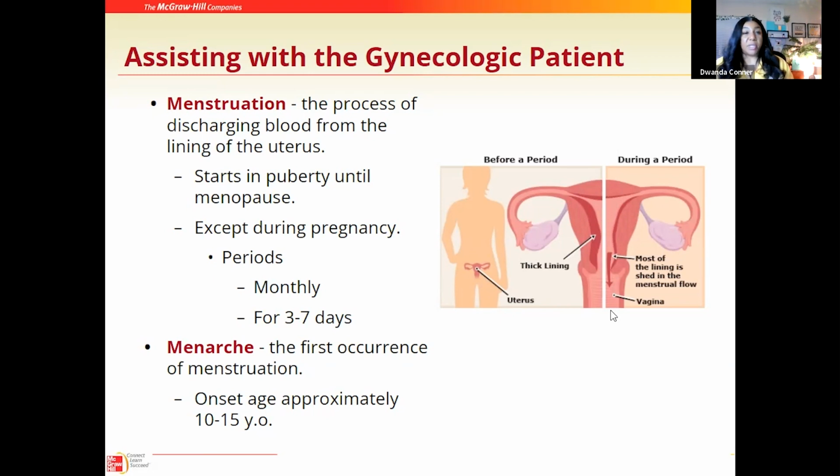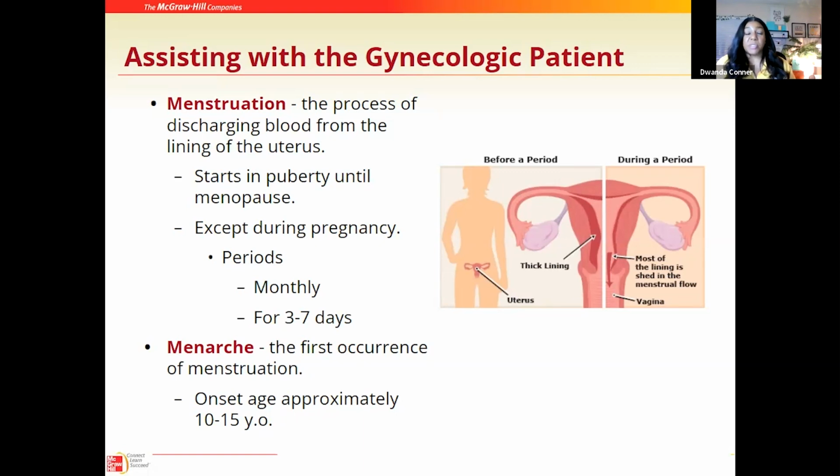We have a term here that's called menarche, and menarche is in reference to a young lady's first occurrence of menstruation, her very first experience with a menstrual cycle. What we're seeing now is the onset age of menarche is 10 to 15 years of age.